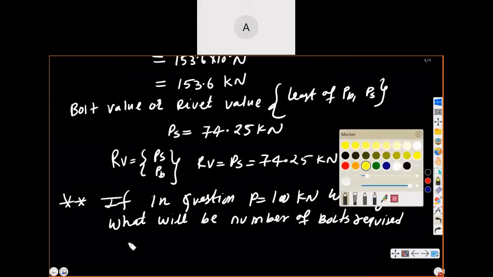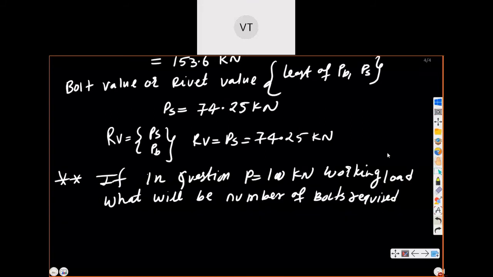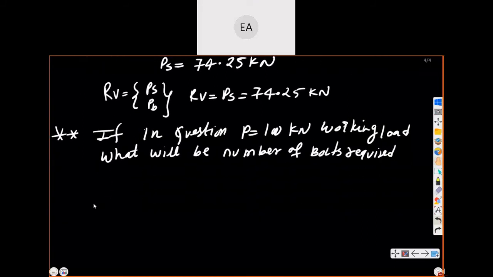Now tell me, 100 into 1.5 upon 74.25. Absolutely right, it will be 3.